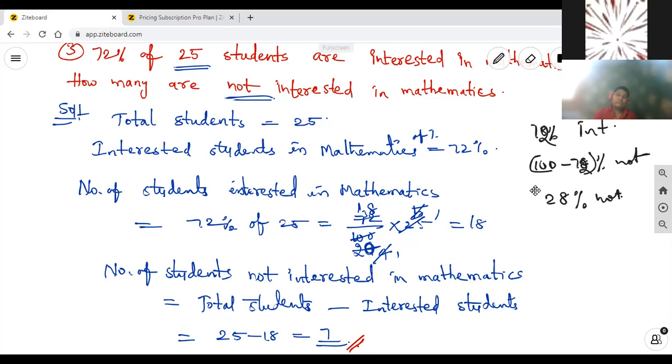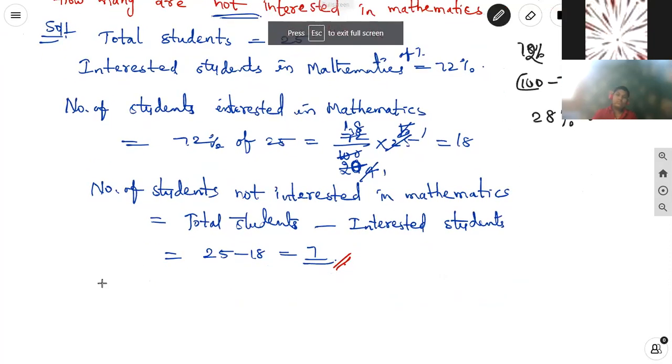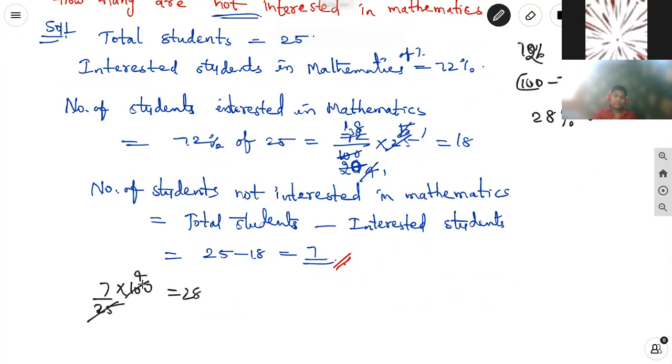If you are converting the 7 students to a percentage, you multiply 7 by 100 by the total students, which is 25. 25 fours are 100, so 7 fours are 28. The 28% you can multiply.